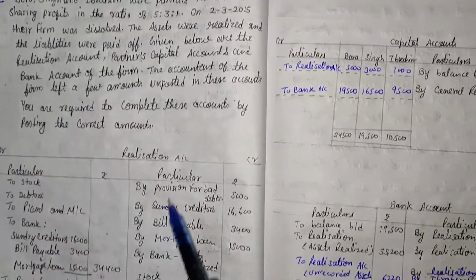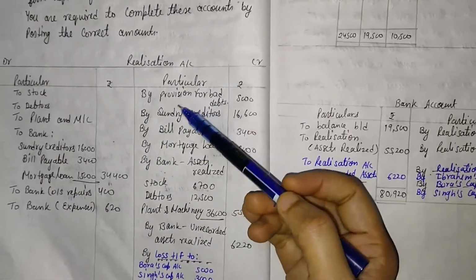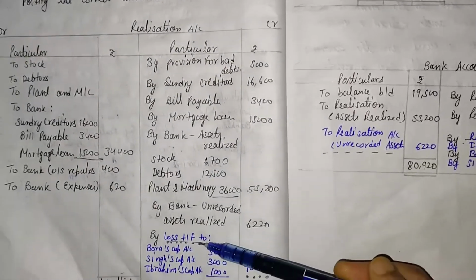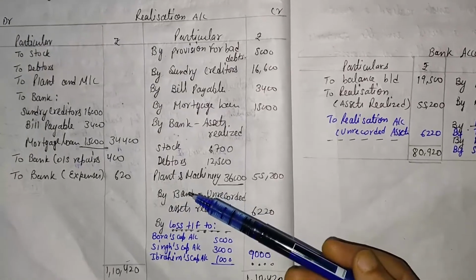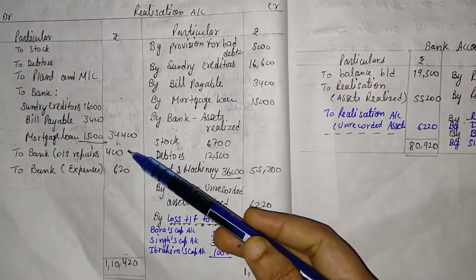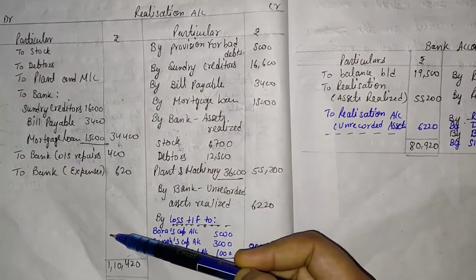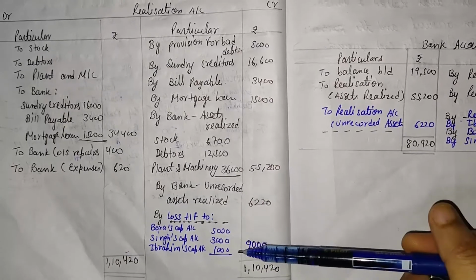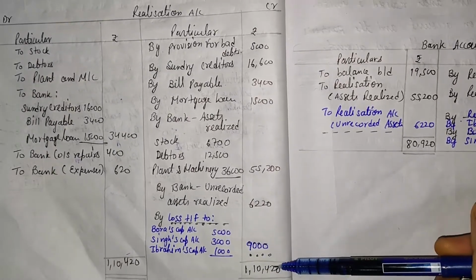So here the realization account is given and all the information is given, but here one blank column is given. So we find out that the total of this side is greater. It means the balancing figure comes on the credit side.